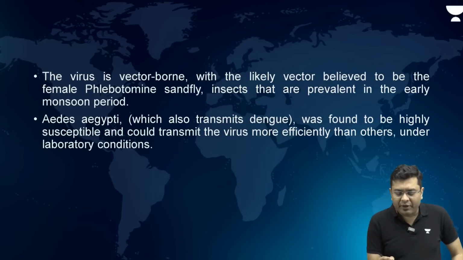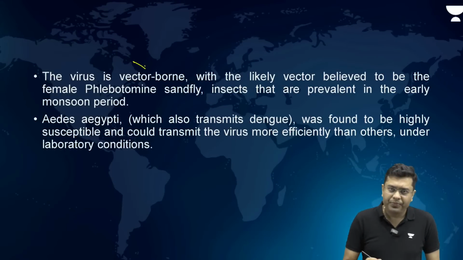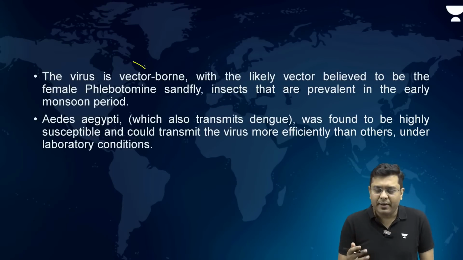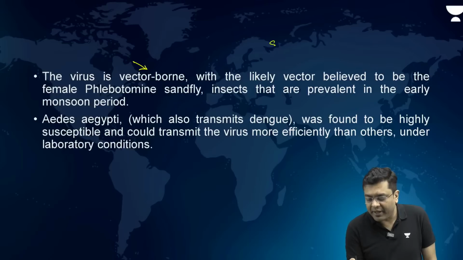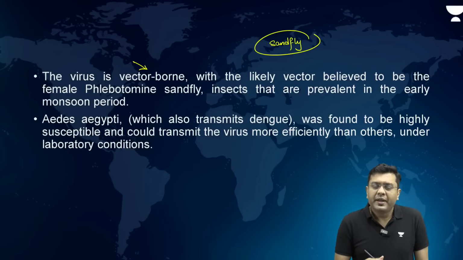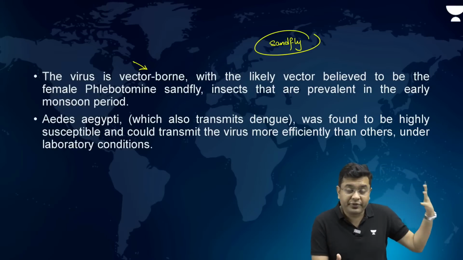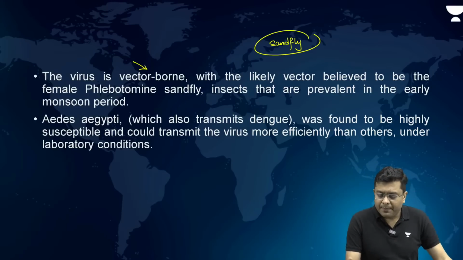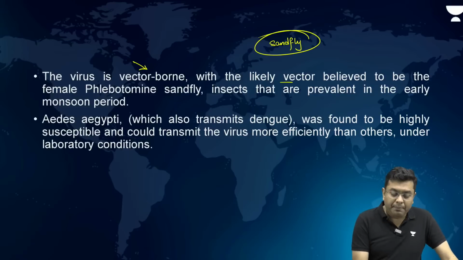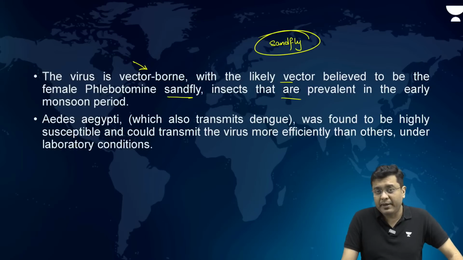This Chandipura virus is vector borne, that is it needs a carrier, particularly sand flies. Okay. They are the carriers. Now, these sand flies are very common in household systems, with the likely vector believed to be the female sandfly insects that are prevalent in the early monsoon period.